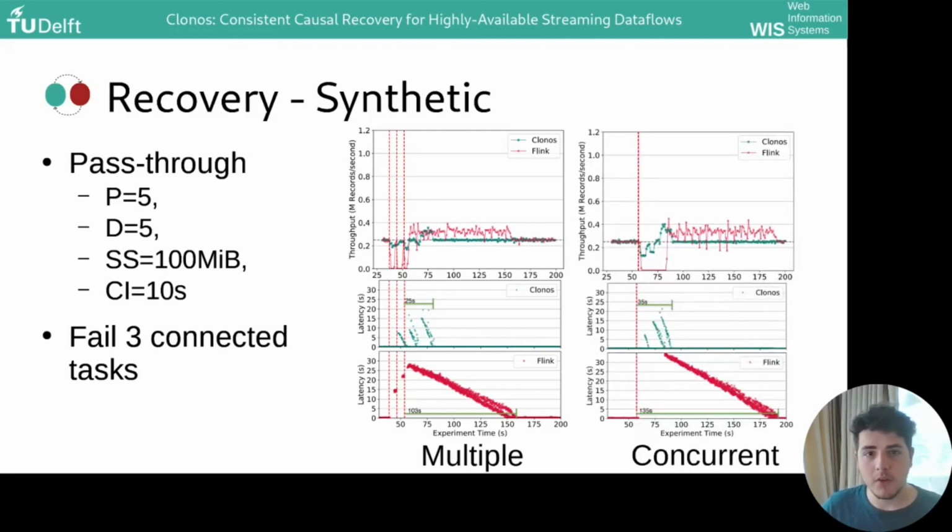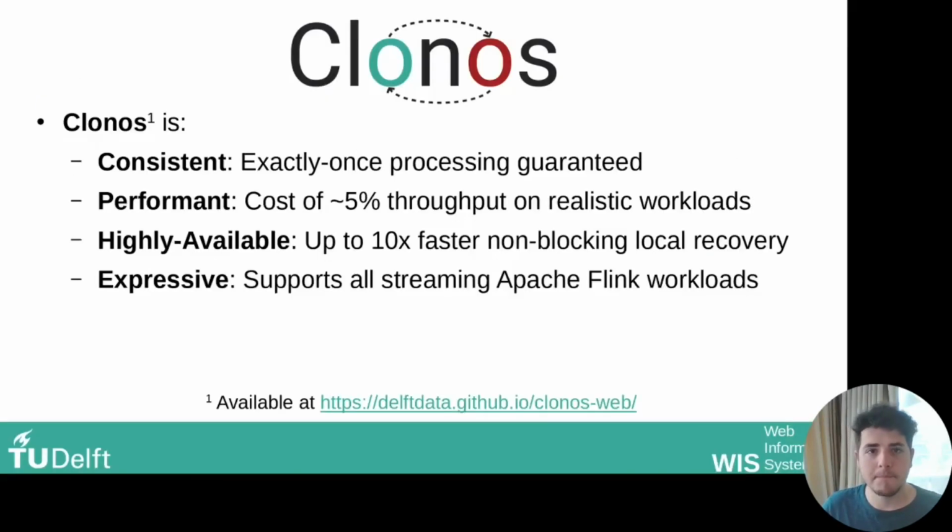And even here, Clonos' decentralized recovery protocol is able to quickly restore consistency. The takeaway being, even in difficult failure cases, Clonos is able to quickly recover a consistent state through only localized operations. In conclusion, with Clonos, we improve on previous highly available stream processing systems by adding back the support for needed non-determinism, making it as expressive a system as Flink.